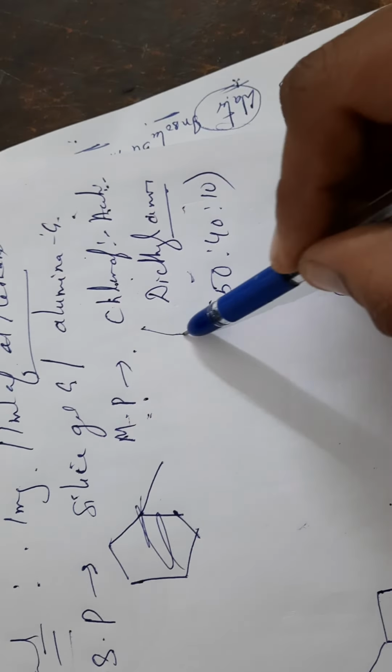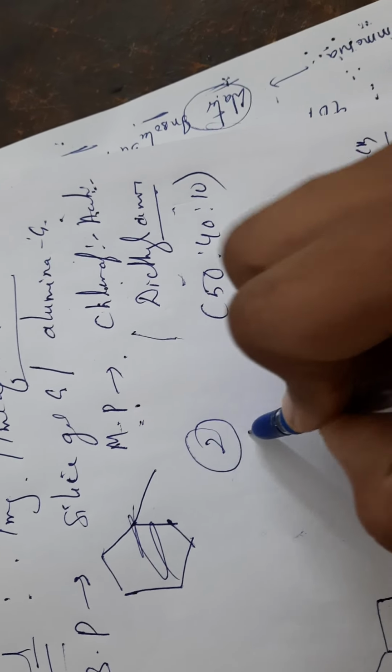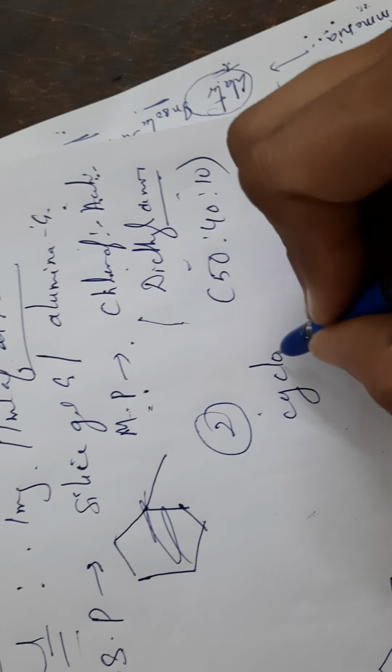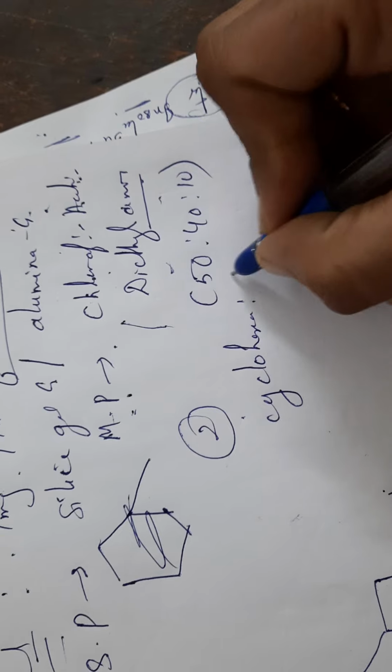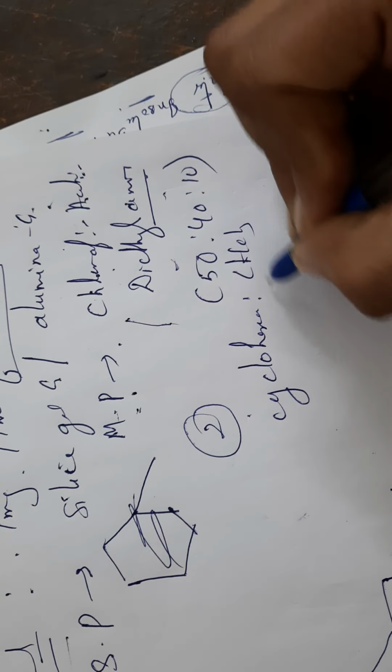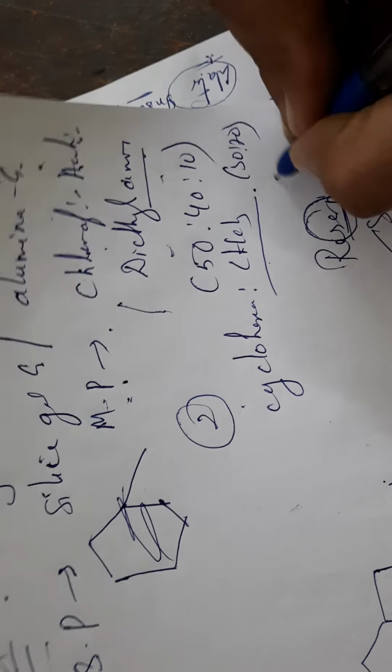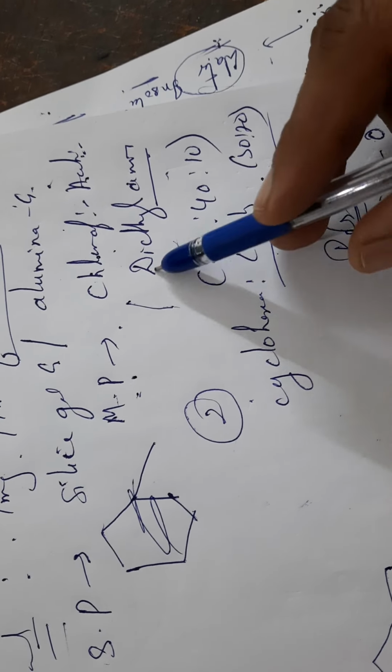This is one mobile phase. You can also use another mobile phase, that is cyclohexane is to chloroform, 30 is to 70. This is another mobile phase.